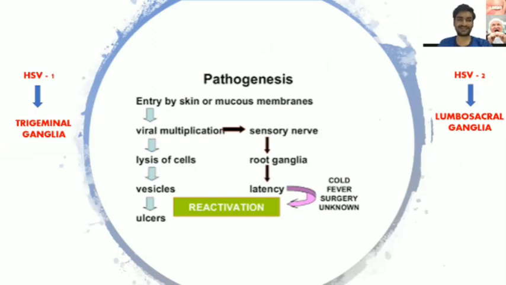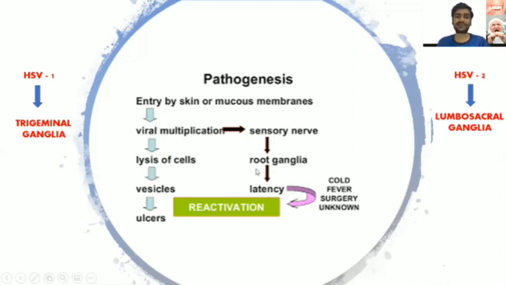Now discussing the pathogenesis of the herpes simplex virus. Firstly, as I discussed, if you have direct contact, the entry is going to be through skin or mucous membrane. Thereby the virus multiplies into a large number of virions. After multiplying, there are two possibilities. First, it enters the sensory nerve endings and reaches the root ganglia.